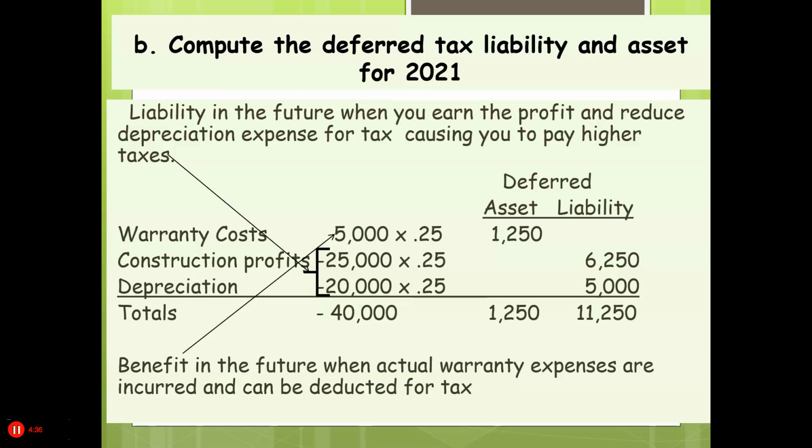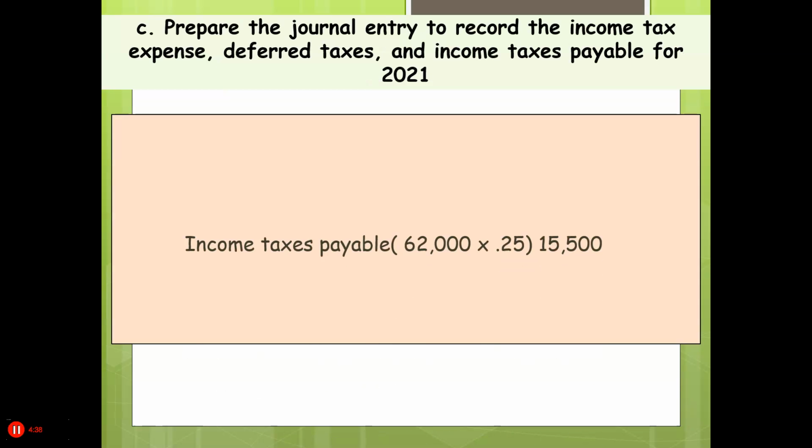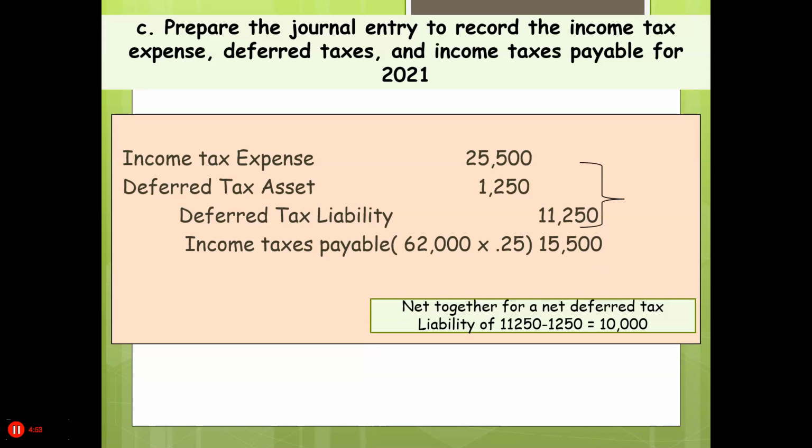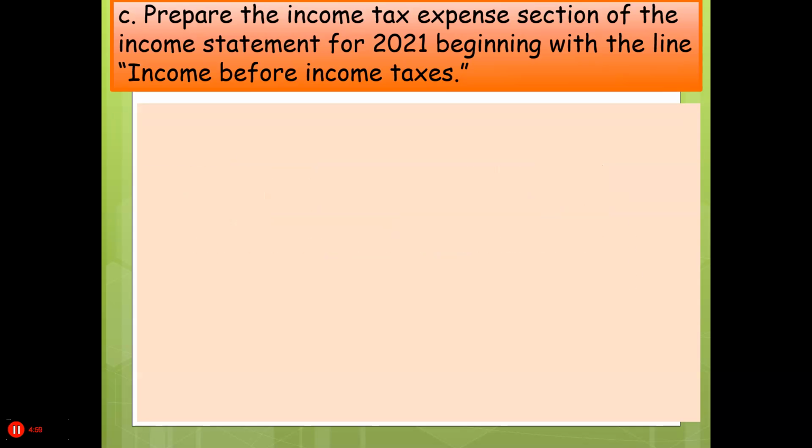Now let's look at our journal entry. So we're going to have income tax payable, deferred tax asset, deferred tax liability, and our plug is income tax expense, but we've already calculated that. Now these two are going to be netted together for a deferred tax liability.